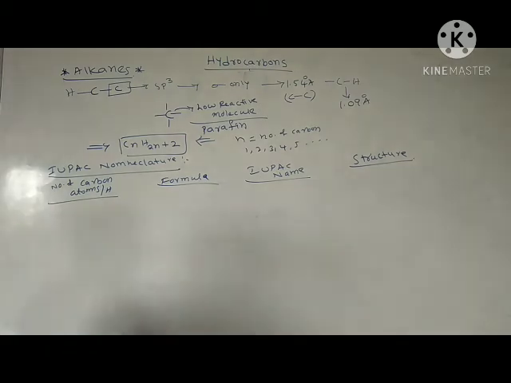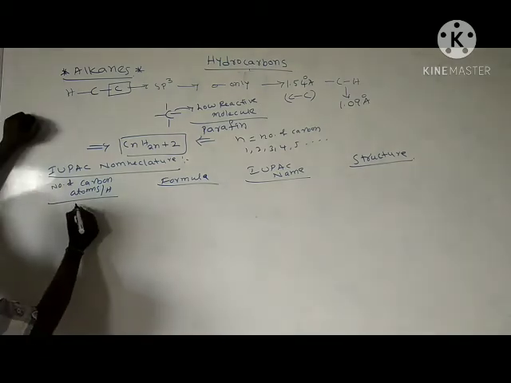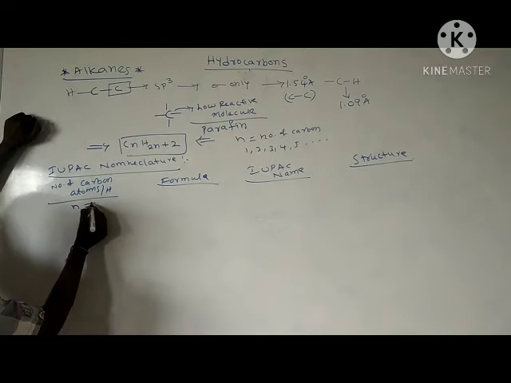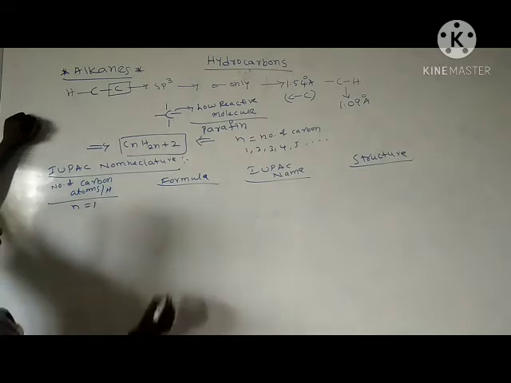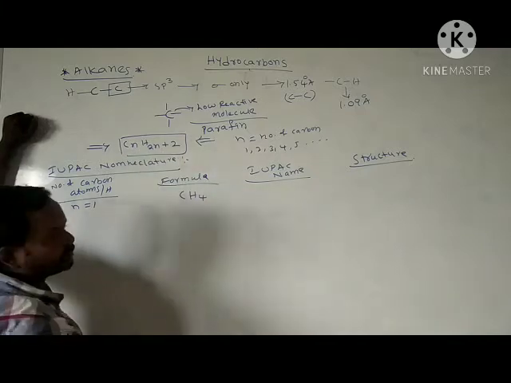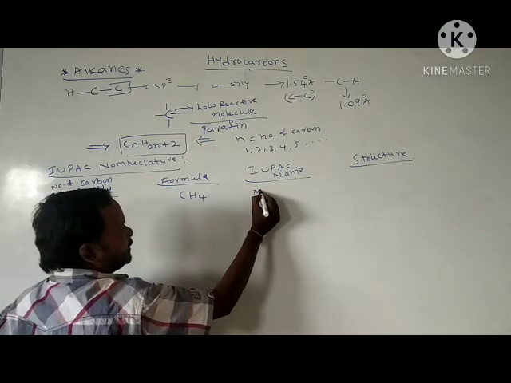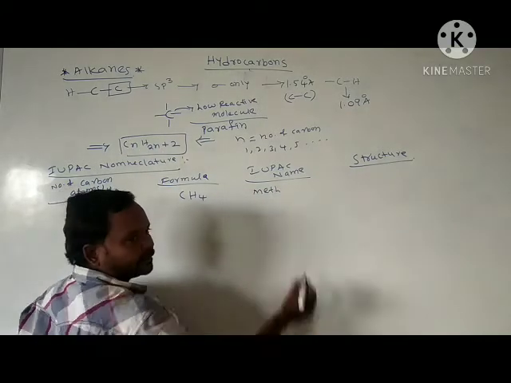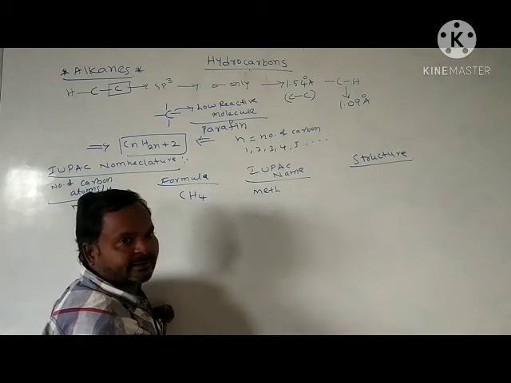Okay. See, n is equal to 1. n is equal to 1 means the formula is CH4. One carbon is present, which means methane, an alkane.